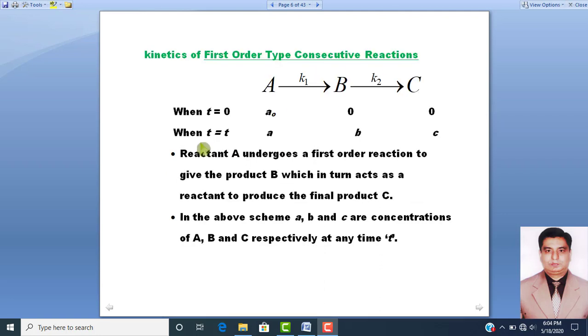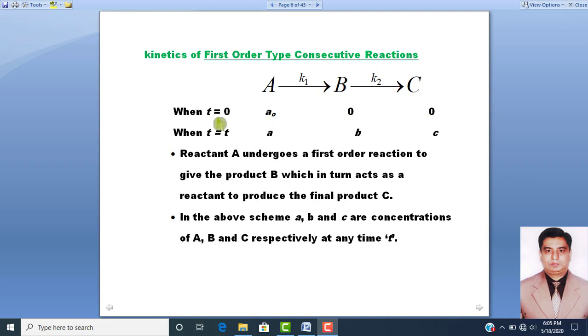Dear students, now we will study kinetics of the first order type consecutive reaction, and we suppose that a reactant A under rate constant K1 changes into product B. This B is the intermediate product, and under rate constant K2, this intermediate product B is converted into product C. And we suppose that when time was 0 second, we have initial concentration of reactant A naught, and concentration of B 0 mole and concentration of C also 0.